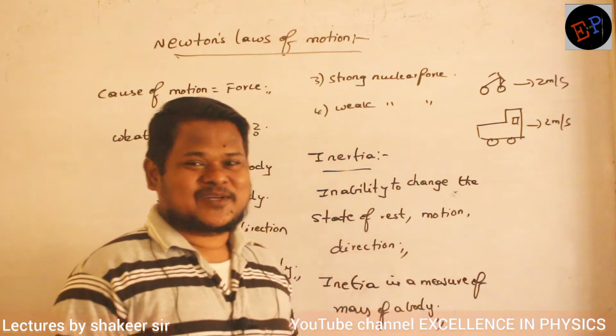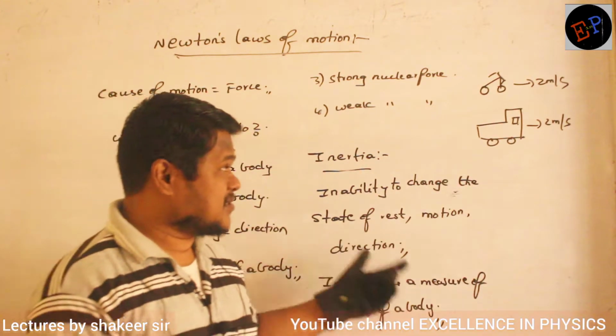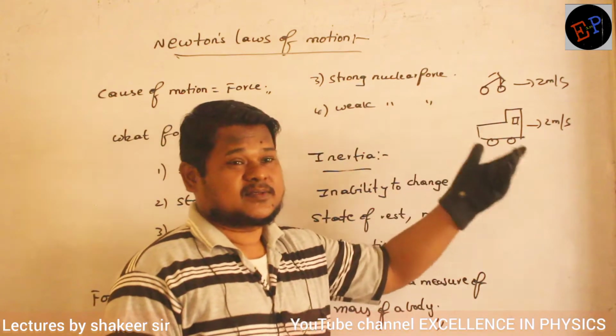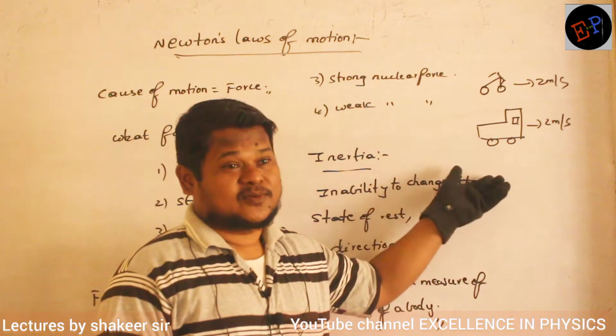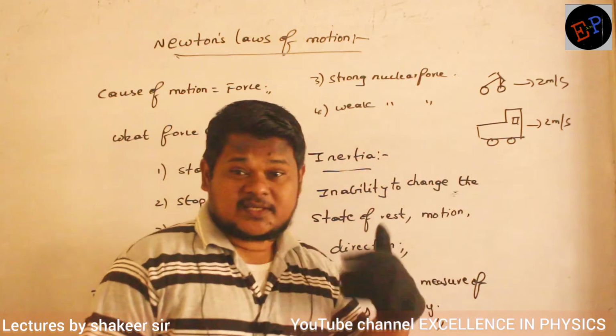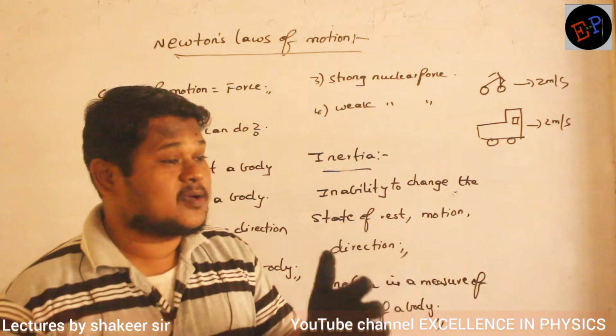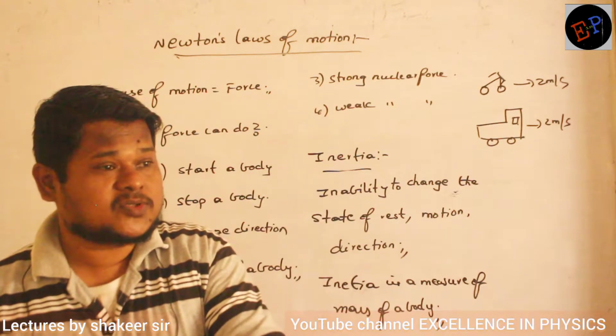Why is he not able to stop? Mass is greater. Cycle mass is some 30 to 40 kg only. But mass of the lorry is in tons. 2 ton, 3 ton, 4 ton lorries will be there. Are you able to understand? So if mass increases, then inertia also increases. Inertia means what? Inability to stop.